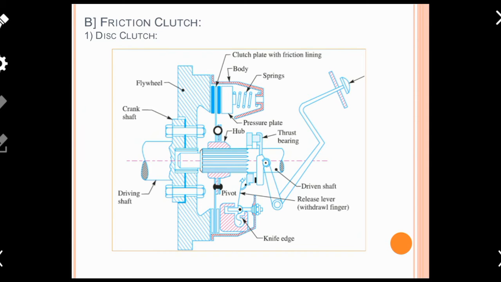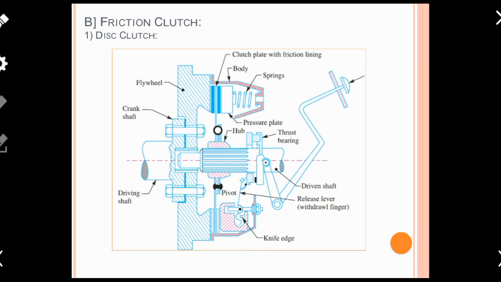Secondly, let us talk about one more type of clutch, and that is the friction clutch, because earlier we already classified clutches into two categories: positive clutch and friction clutch.